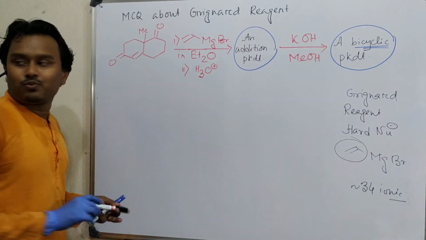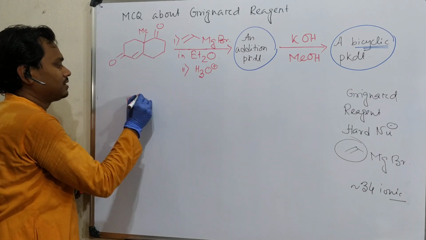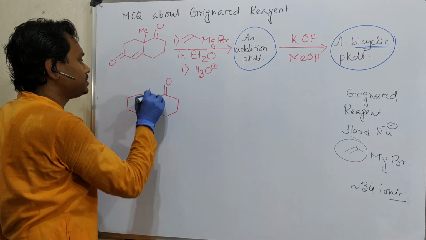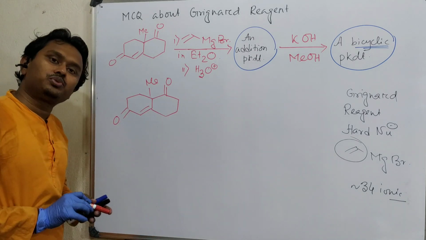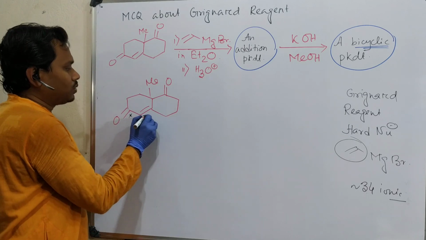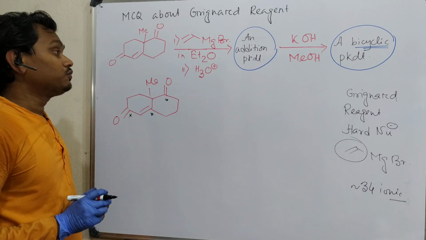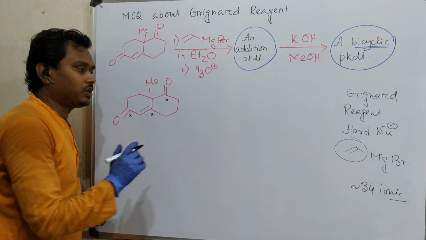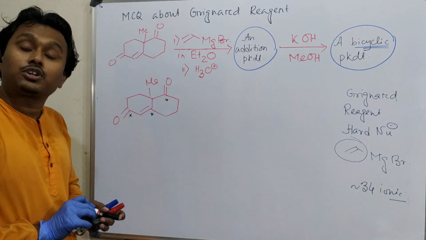Now you have to understand which center is harder. Let me draw it. In this molecule there are 3 electron deficient centers, one is this, one is this, and another is this. Now the question is, which one will be attacked, which one is the harder electrophile? Because we have already understood that this is a hard nucleophile.